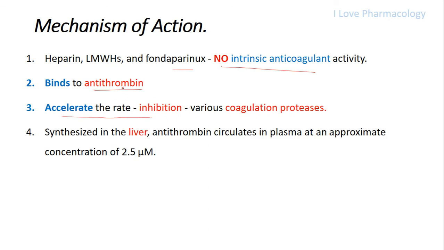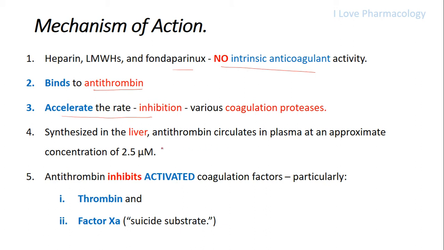Antithrombin is mainly synthesized in the liver and circulates in the plasma. What is the function of antithrombin? It inhibits the activated coagulation factors, particularly thrombin and activated factor 10.